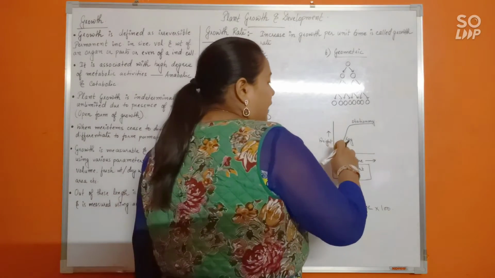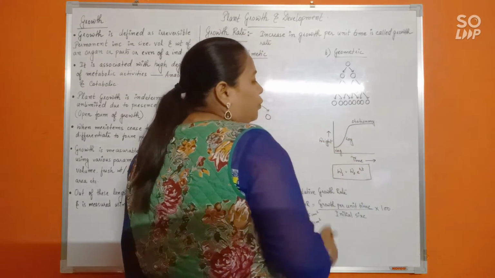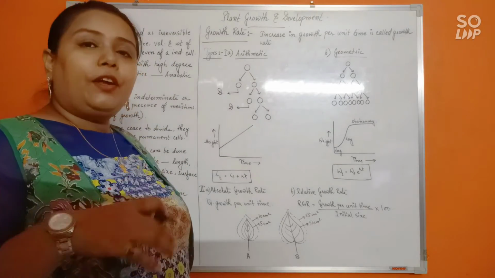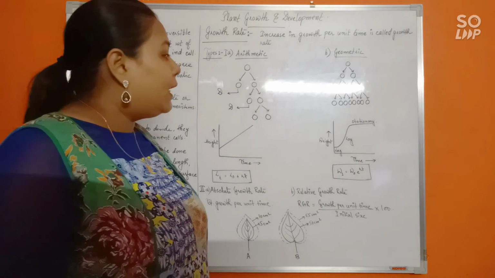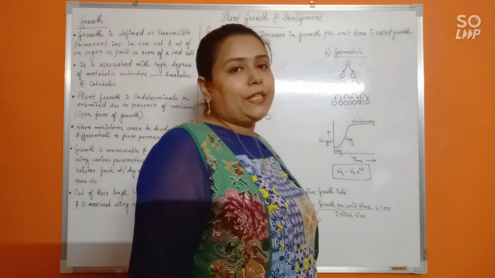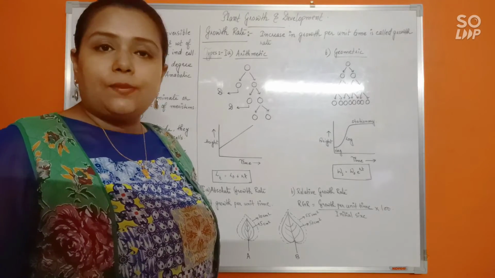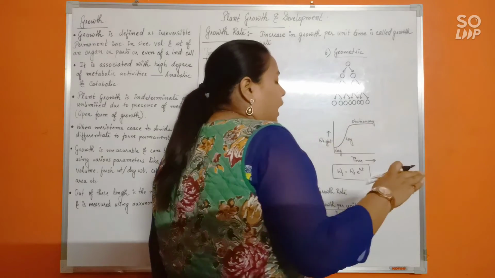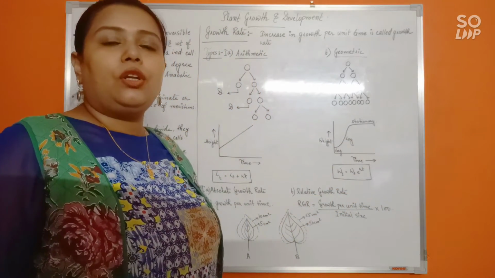Then suddenly the growth will speed up. We call this particular part of growth, when the growth is very much faster, when the number of cells are simply doubling up, the log phase or exponential phase, because here the growth is occurring exponentially. Eventually the growth will slow down and come to a stable state. We call it the stationary phase.